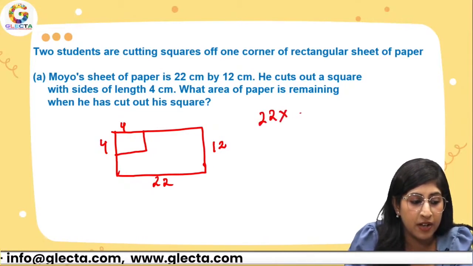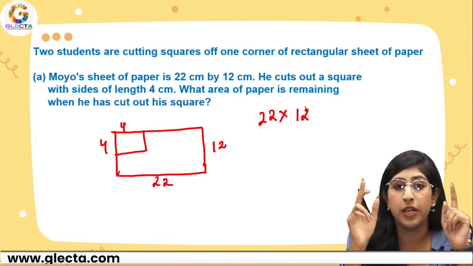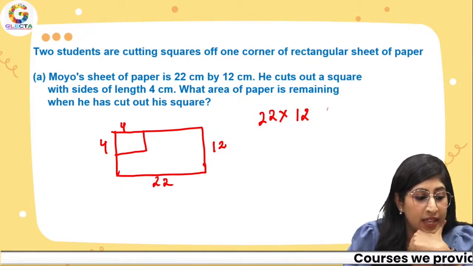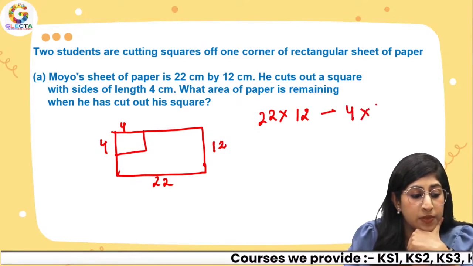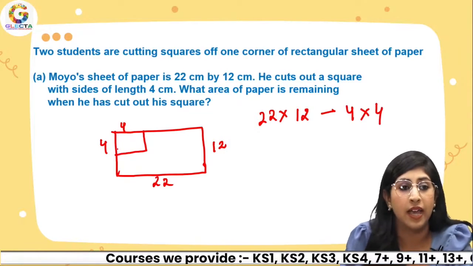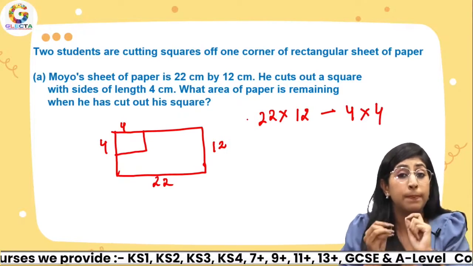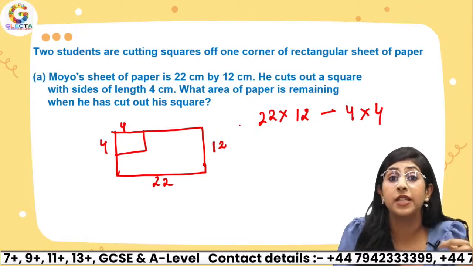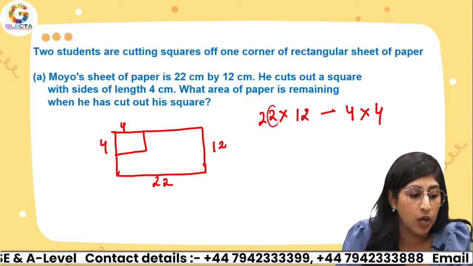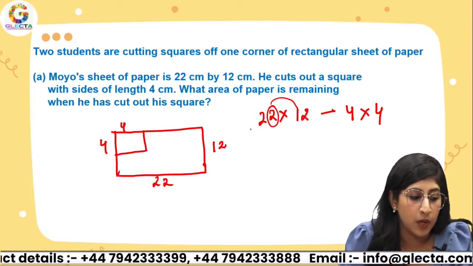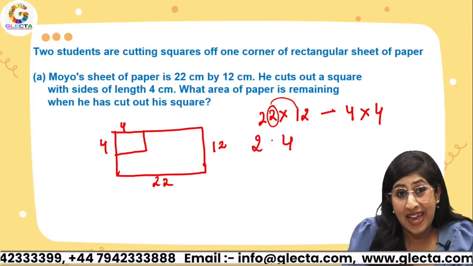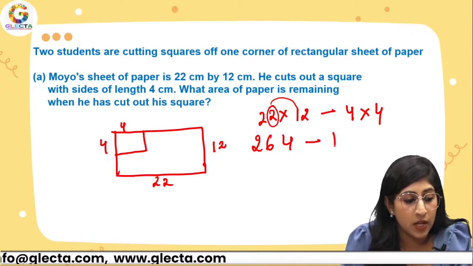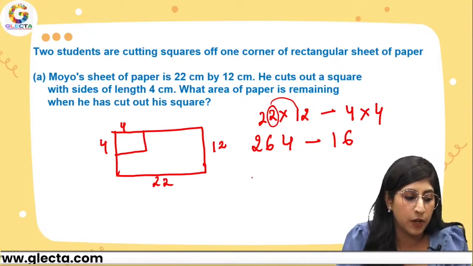Simple. The bigger area is 22 times 12. You know that the area of a rectangle is length times width, right? And then take away 4 times 4. That is the area of the square. Again, length times width. Now a simple trick that I can tell you for doing 22 times 12. Whenever you have repetitive digits, instead of multiplying the whole number, you just do 2 times 12, which is 24. And then add the digits. So 2 plus 4, 6. Your answer is 264. Take away 16. And that's it. Now this part is easy.